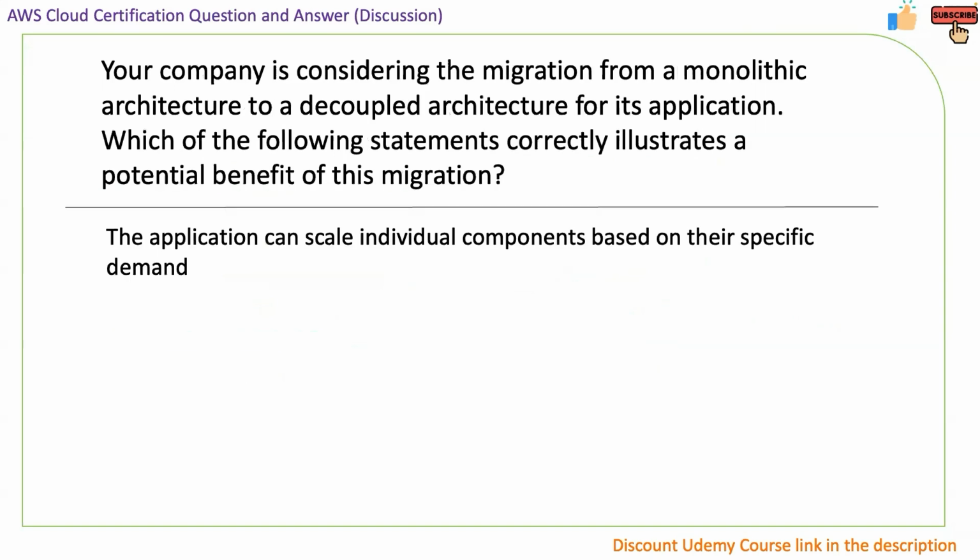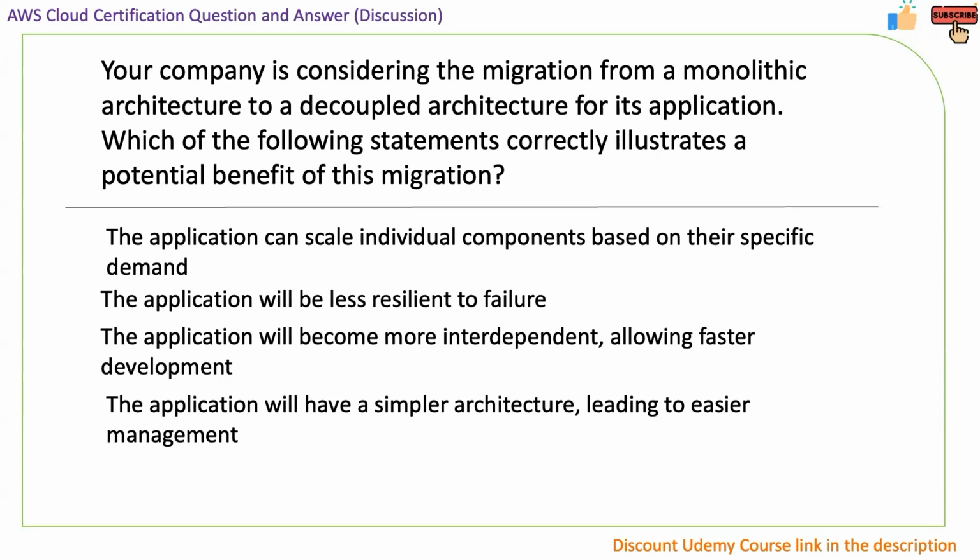Next question is, your company is considering the migration from a monolith architecture to a decoupled architecture for its application. Which of the following statements correctly illustrates a potential benefit of this migration? The options are: application can scale individual components based on their specific demand, application will be less resilient to failure, the application will become more interdependent, allowing faster development, an application will have smaller architecture leading to easier management.